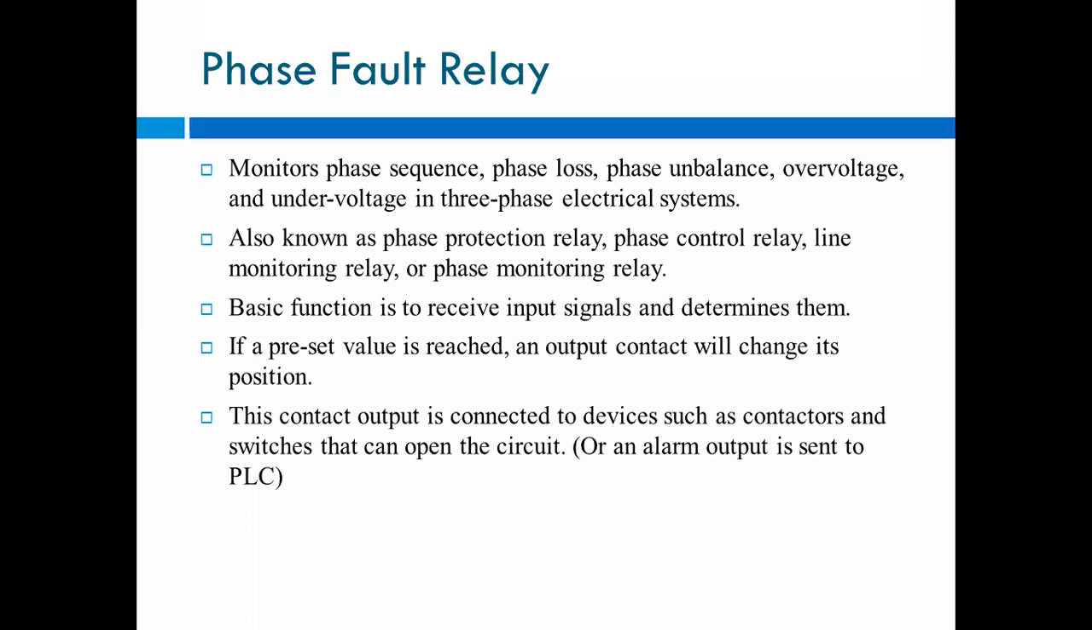There is a preset value. We are setting the current, and if this value is reached, your relay will operate. If the preset value is reached, the output contacts will change position, meaning the normally open contacts get closed. For the relay, the contacts are normally closed or normally open, and they get closed. This contact output is connected to devices such as contactors and switches that can open the circuit, or an alarm output is sent to the PLC.